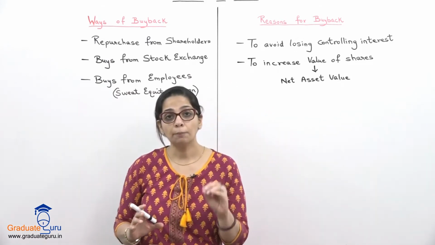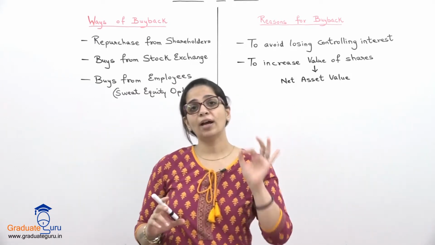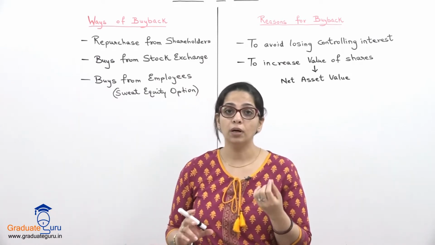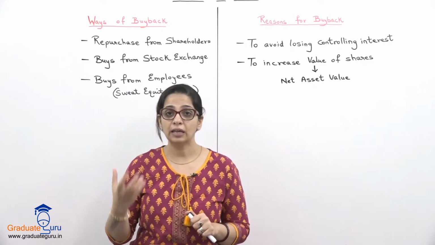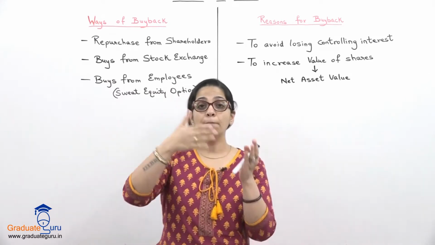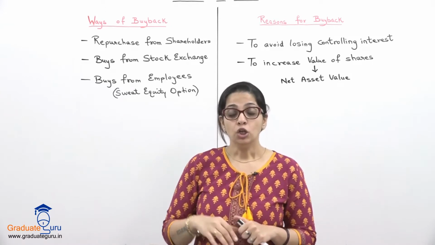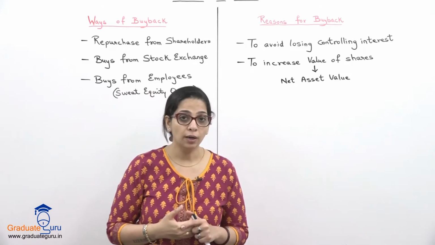Now suppose the company has 8,000 shares. So 80,000 divided by 8,000, 10 rupees is the value per share. अब जो ये net asset value हम determine करते हैं, it has an impact on the market value of the shares. So when I do a buyback में क्या होगा?